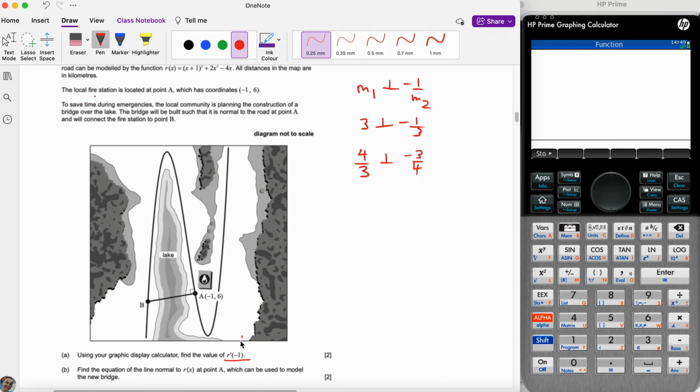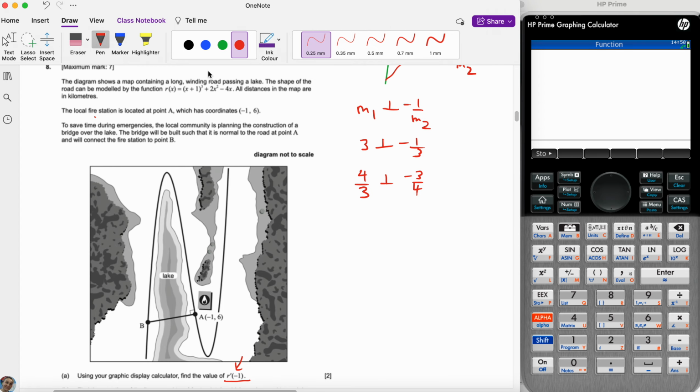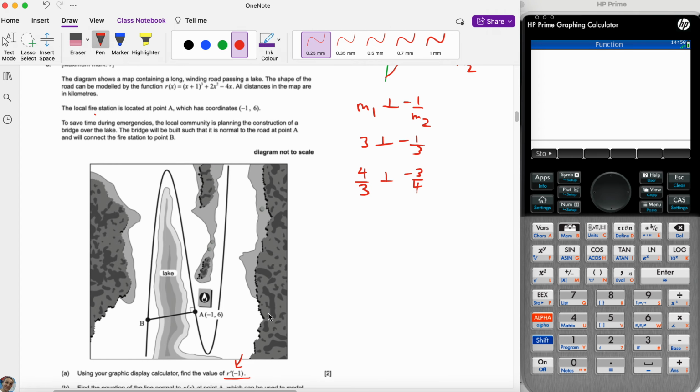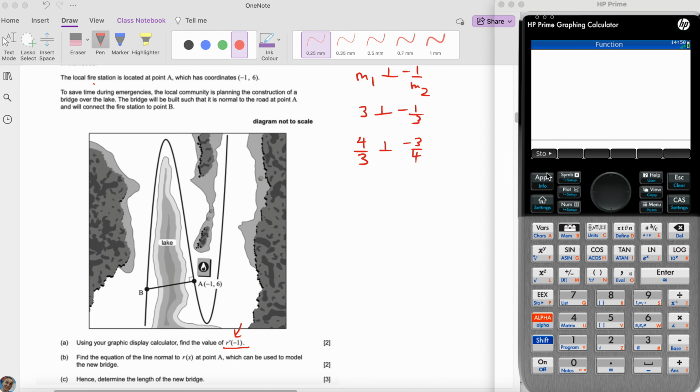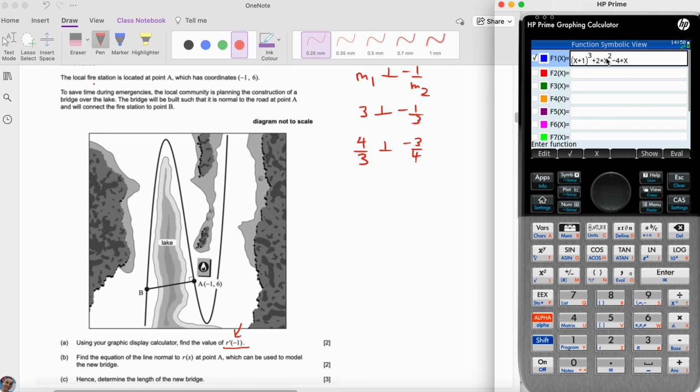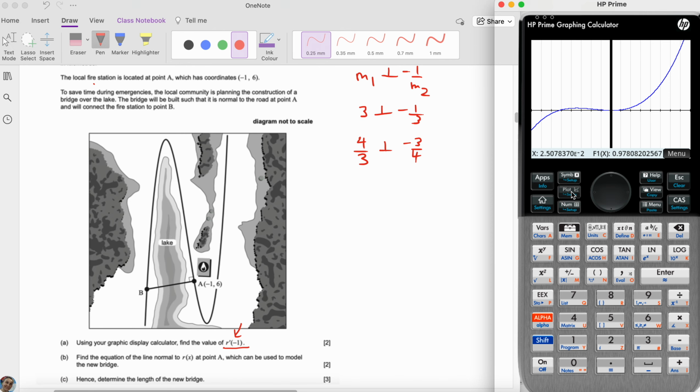So remember, when it's a specific point, even if they don't tell you to use your calculator, please do not attempt to derive this. You will fail. Sorry to be harsh, but that's the truth. Okay, anyway, you don't know how to derive this, okay? So I've already put the function in, and then we're going to graph it.